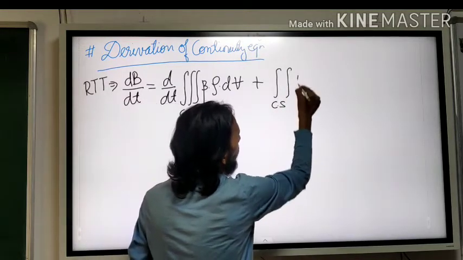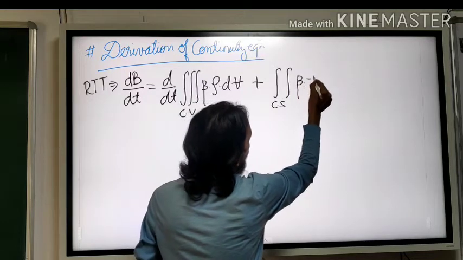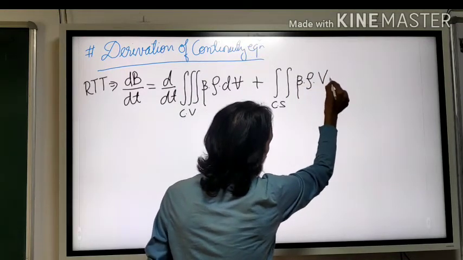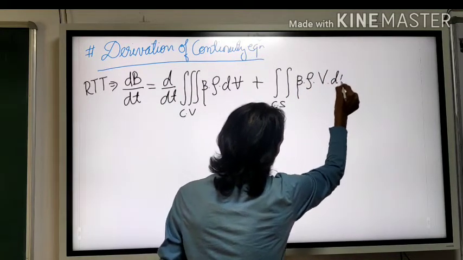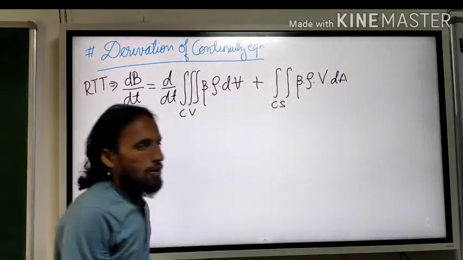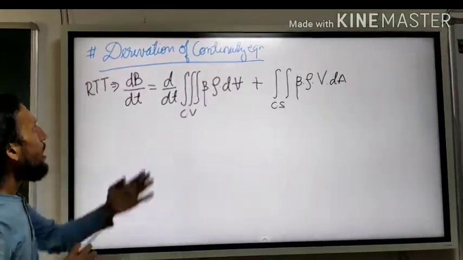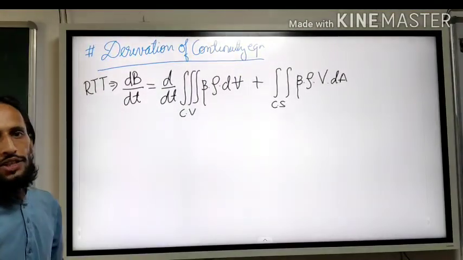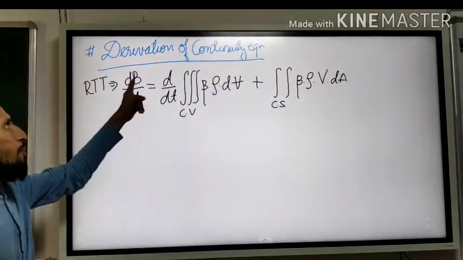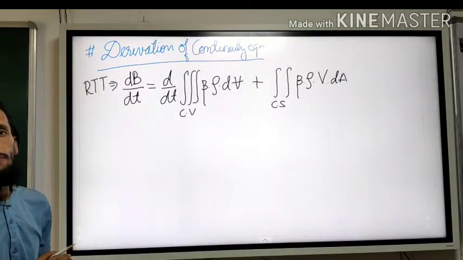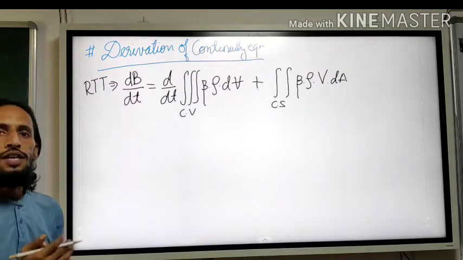What was inside? Beta dot rho dot velocity dot area. This was our equation. Now we are interested in the continuity equation. What property do we want to put in place of B? We want to put mass.